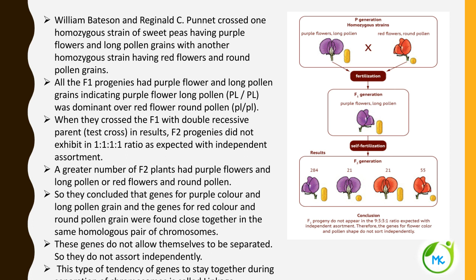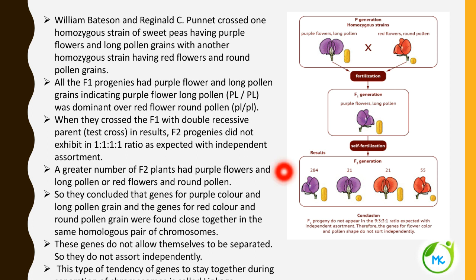But this linkage concept is a deviation from Mendel's concept: the test cross done in sweet pea plant did not give the 1:1:1:1 ratio.